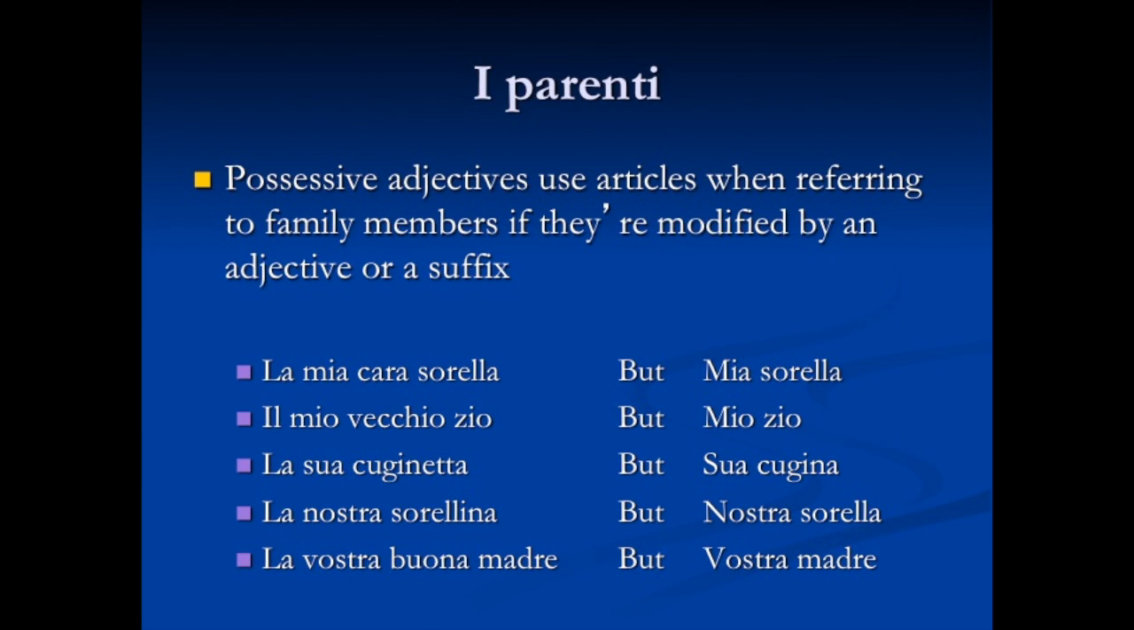La sua cuginetta. This means her little cousin. Well, cuginetta is an example of a noun using a suffix. The word typically is cugina or cugino, cousin, but the etta means little. So because I'm modifying this word with a suffix to provide some kind of description further about the cousin, we're using the article la. But if I just say his or her cousin, it would be sua cugina, without the article. La nostra sorellina. Once again, this is modified by a suffix. Sorella is sister, but sorellina, little sister. Thus, we're using the article. However, if I'm just saying our sister, it would be nostra sorella.